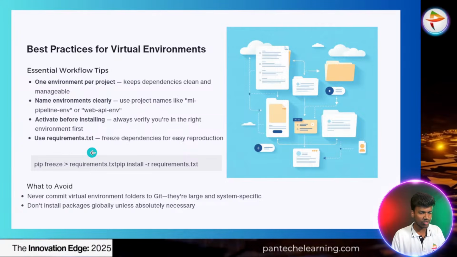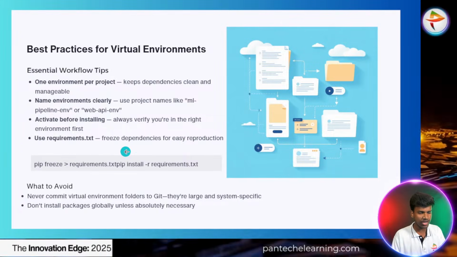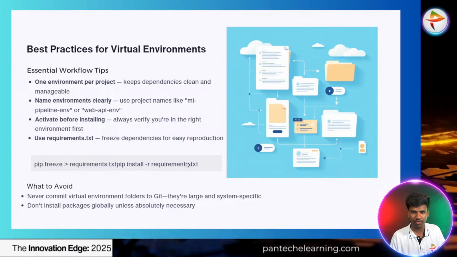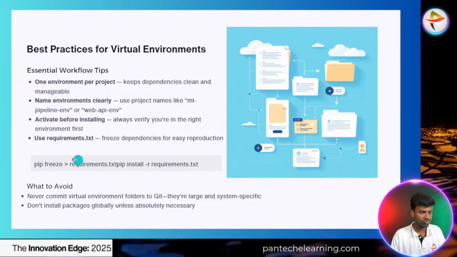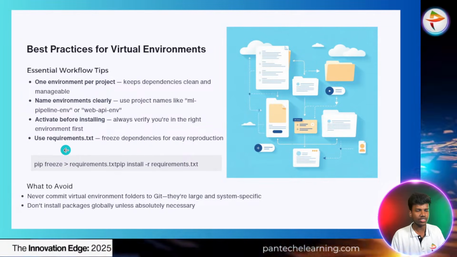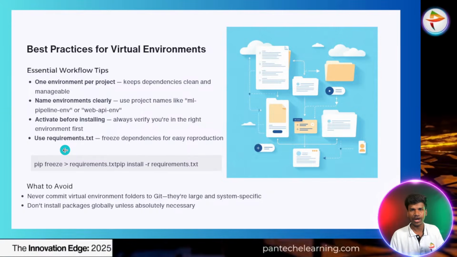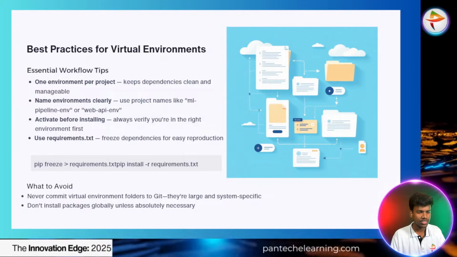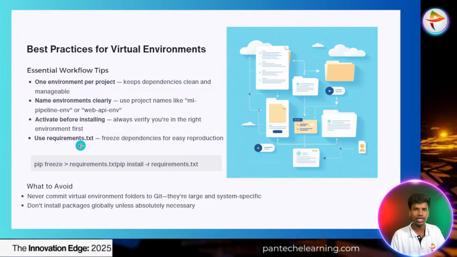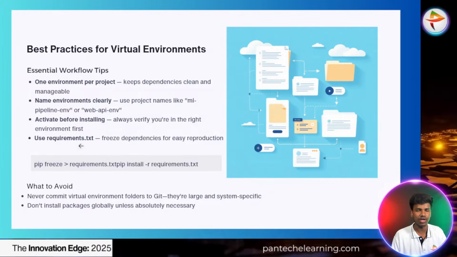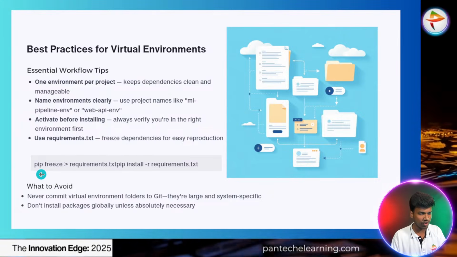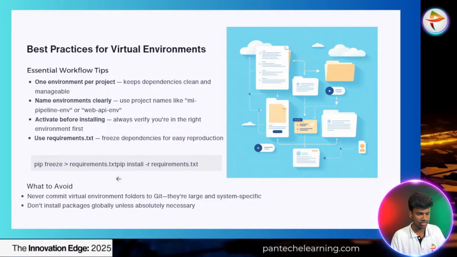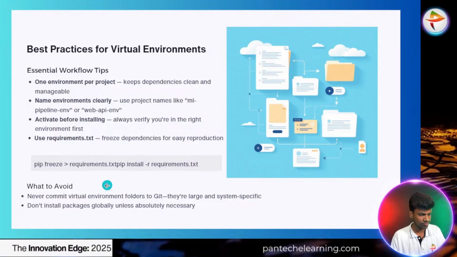Use requirements.txt, a text file, to freeze dependencies for easy reproduction. What are the libraries we have to initiate for each project? We have to follow this requirements file. Inside the text file, what are the things? Pandas, numpy, that way. Whatever libraries we use, we can mention them here. That easily helps to install all the libraries from a single file. So the syntax is: pip freeze > requirements.txt. That way you have to follow.